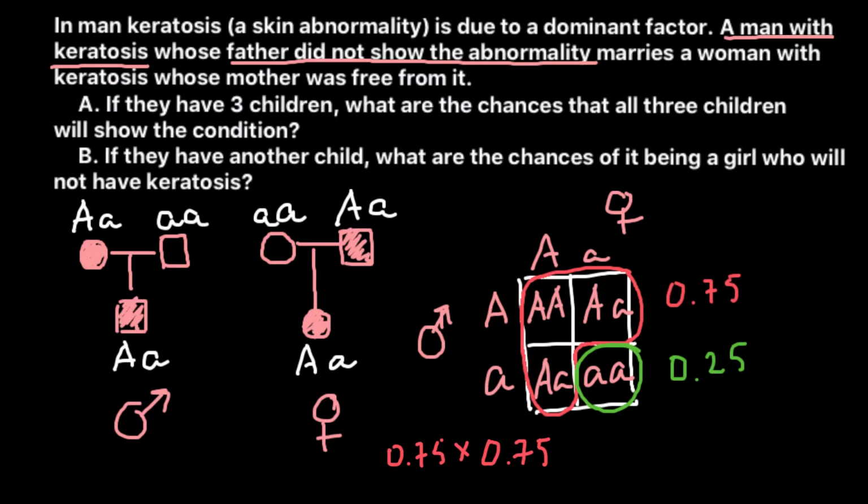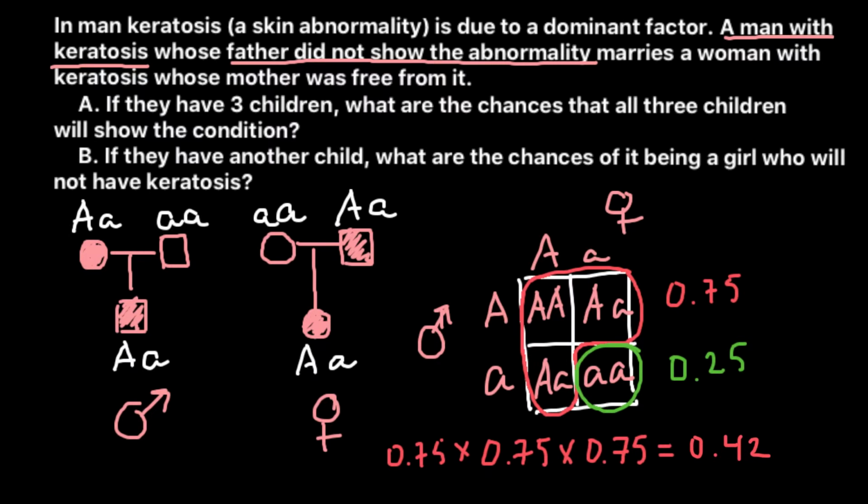And probability that the third child would be affected with this condition also would be 0.75. So because these are all independent probabilities, we use the rule of multiplication, and our answer here would be